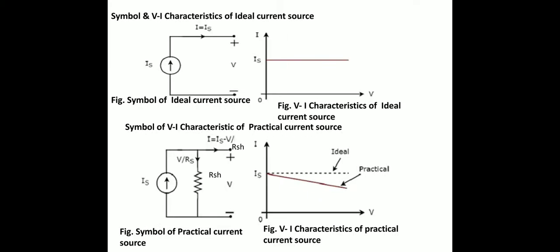In an ideal current source there is no shunt internal resistance, so the load current is equal to the source current, as shown in the VI characteristics of the ideal current source. The value of shunt internal resistance is infinite in an ideal current source. In a practical current source, the shunt internal resistance RSH is present, so it reduces the load current IL, as shown in the VI characteristics of the practical current source in the figure.